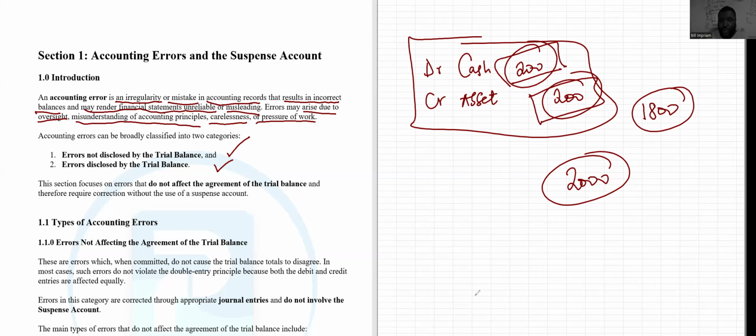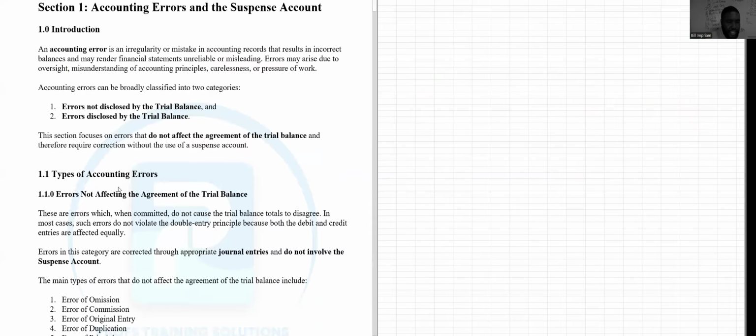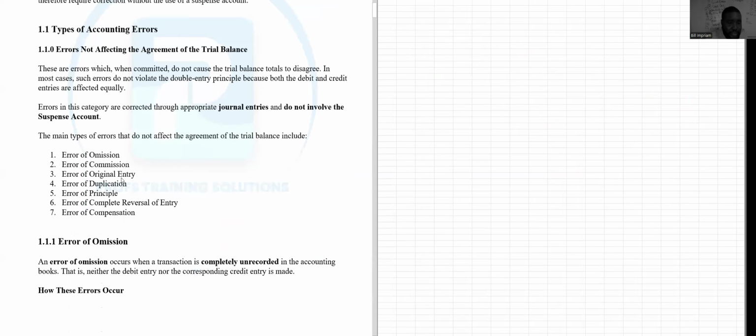Are you getting it? When it is a one-sided error, it will affect the trial balance. If it's a two-sided error, it will not affect the trial balance. So that is what you usually get. Now, let's look at errors not affecting the agreement of the trial balance. Remember this, if it is a two-sided error, it is definitely not going to affect the trial balance.